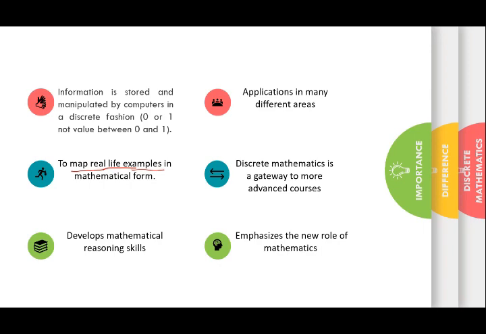First you will have to represent that in a picture, and then you can find how many kilometers are present from Pune to Delhi. For mapping these real life examples which cannot be solved by continuous mathematics, we need discrete mathematics. We first map the real life example and represent it in mathematical form. For that we use discrete mathematics.